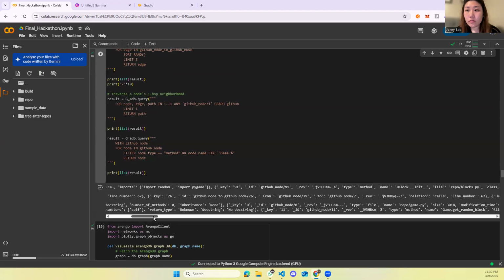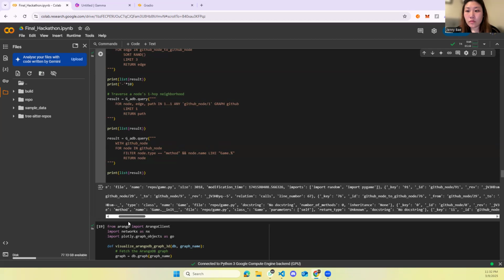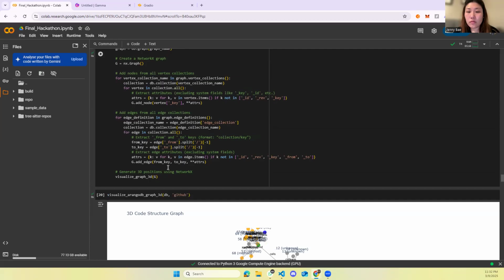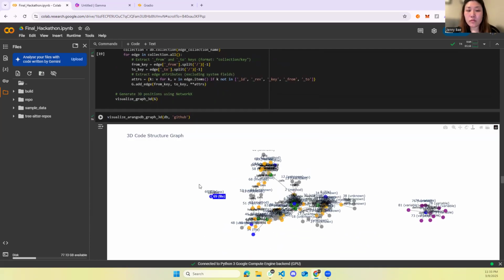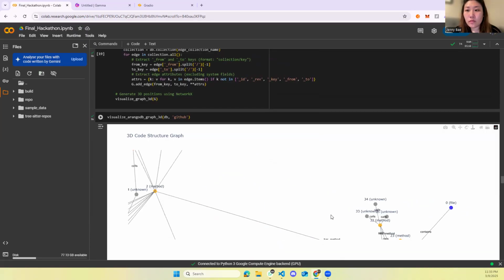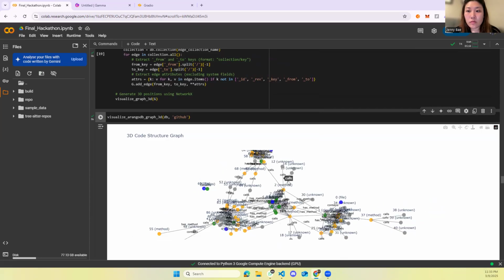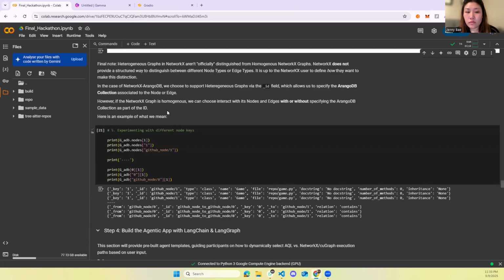It has inheritance, number of methods, modification time, its size, a lot of metadata about the file and the functions that we are storing. Again, we can visualize this. I think this is a better visualization because now we can see there are groups where some files are not being called. But if we go into a particular section, then we can see how this method calls these variables. And there's more metadata about these variables, but they're not visualized in the graph. Maybe that could be a future scope.